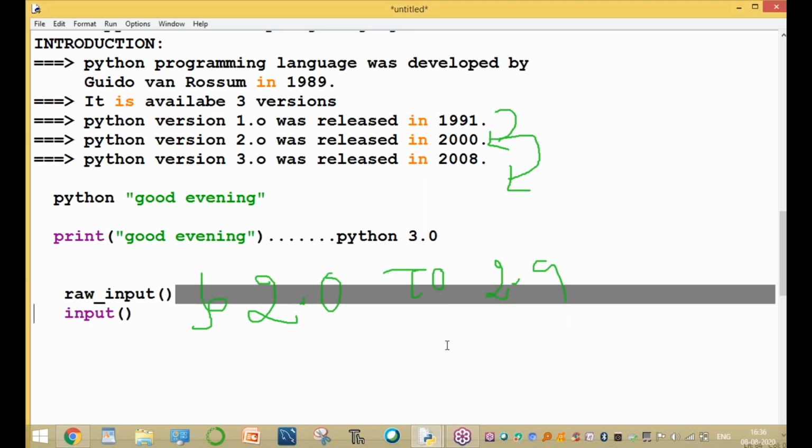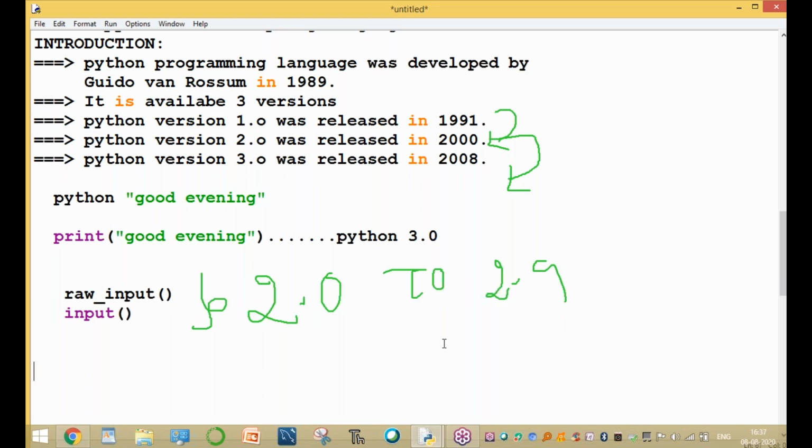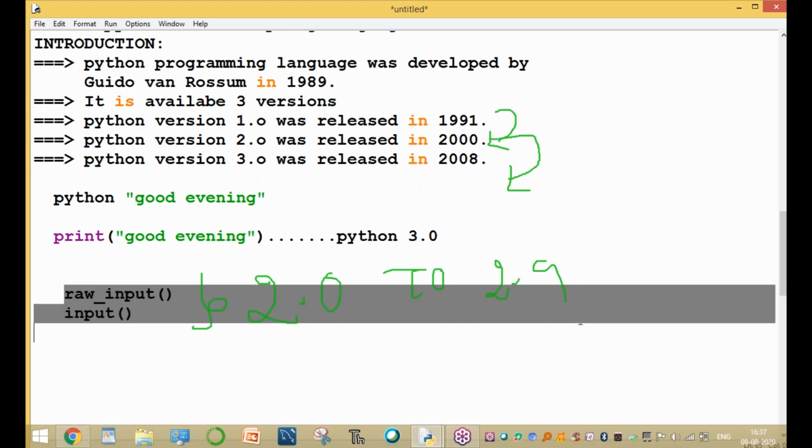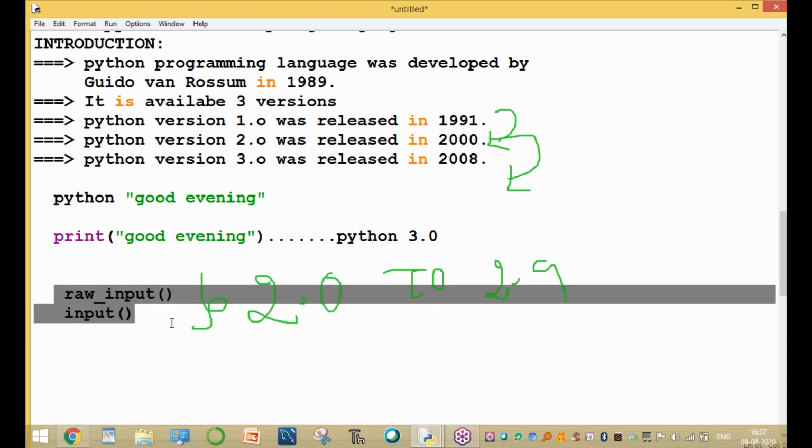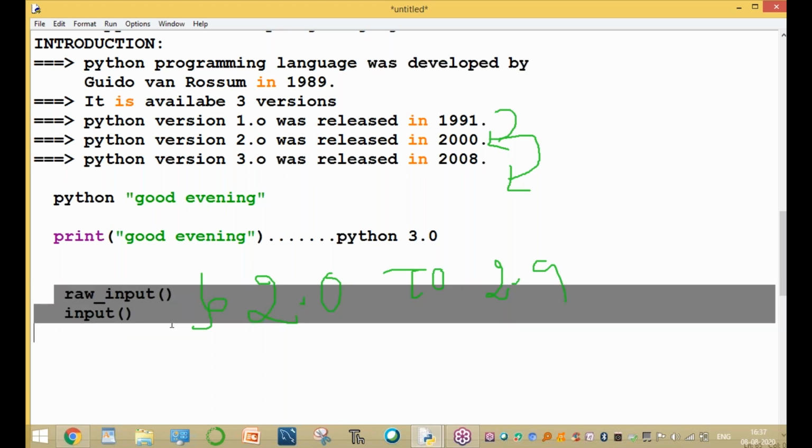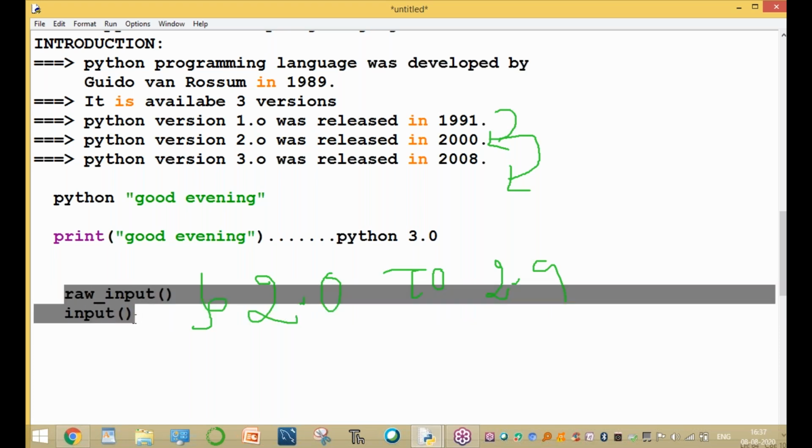Next point is data types. After completing the introduction, next we are going to the data types. Please wait. Now in Python 2.0 to 2.9, these two data types are available. Hi, Keshav. Okay, good evening. So these two are the different data types.